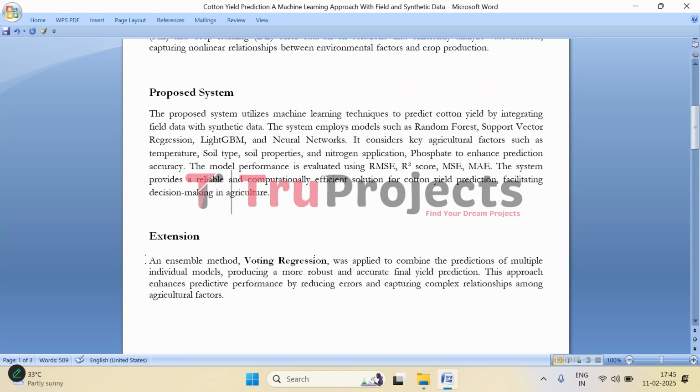And to further improve the performance, here we have incorporated a voting regression model, which is an ensemble model. Now, instead of relying on just one machine learning model, this model combines multiple models and takes their collective predictions to come up with a final result. The idea here is that by blending different models, the system becomes more reliable and accurate as it balances out the weaknesses of individual models and captures more patterns in the data.